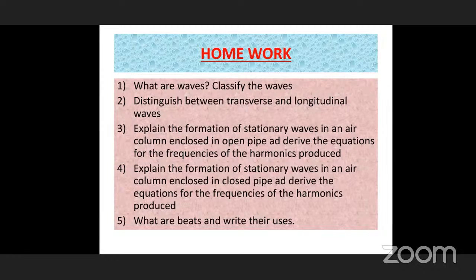They do not show the property of polarization. That is the third one. Also, we have nodes and antinodes in the case of transverse waves, and in longitudinal waves, we see compressions and rarefactions forming simultaneously. So like this, you can write the differences.